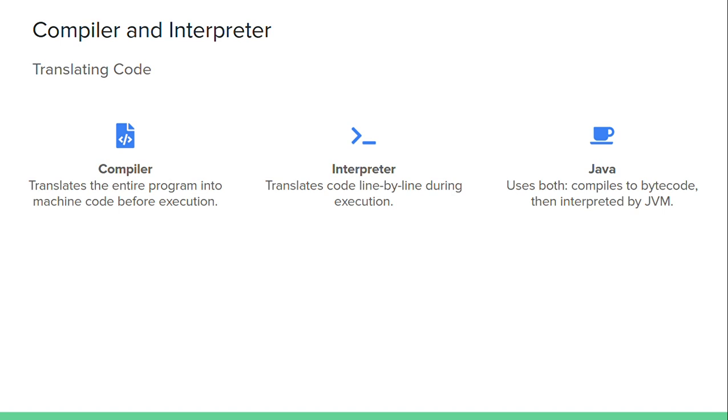Whereas an interpreter takes the code line by line. If you write System.out.println and so on, everything is handled line by line during execution. So the compiler is the faster way of execution, and the interpreter takes a little more time than the compiler. Do you think Java is a compiled or interpreted language? It uses both. It is a hybrid language because it compiles to bytecode, which is then interpreted by the JVM. JVM is the Java Virtual Machine.